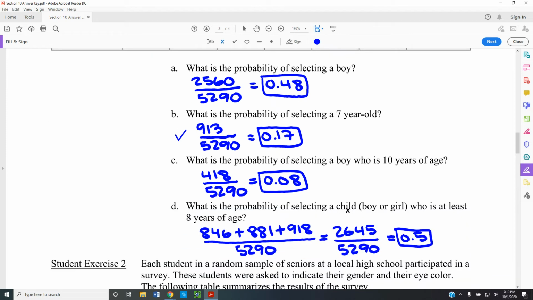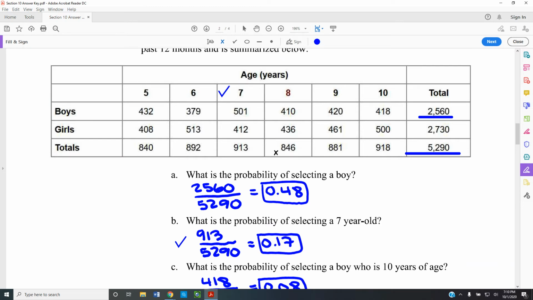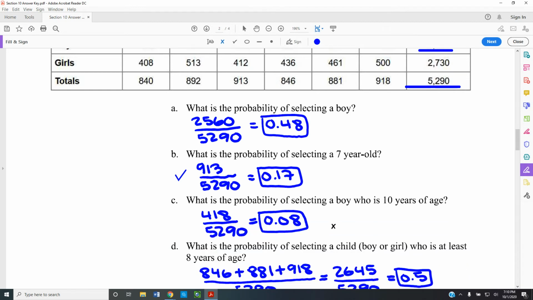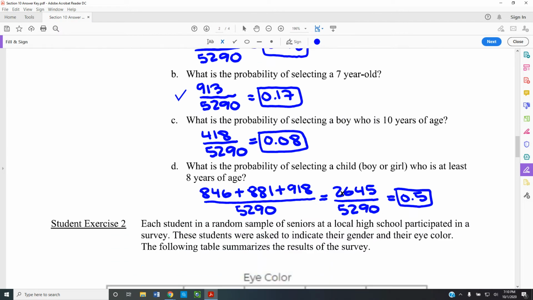What is the probability of selecting a boy or girl, so I have multiples here, who is at least 8 years of age? Well, if I go to boys and girls, I use the totals. They have to be at least 8 years of age. They have to be 8, 9, or 10. So if I take 8-year-old, 9-year-old, and 10-year-old and combine them for 2,645 items that are what I want, and I divide them by the total number, 5,290, I have a 50% chance.